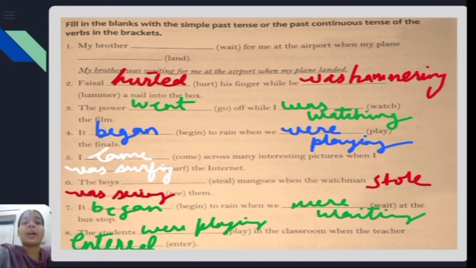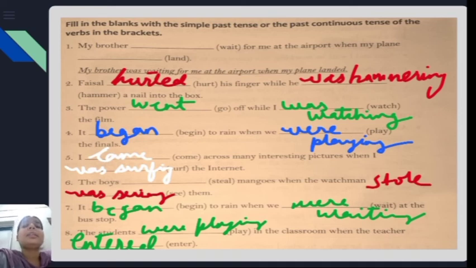So here you have to write the verb form in either simple past tense or past continuous tense. And it's very easy. I hope you can do it even by yourself without seeing the answer. I have given the answers so that you can check how much you have done correctly. Now please match the answers.